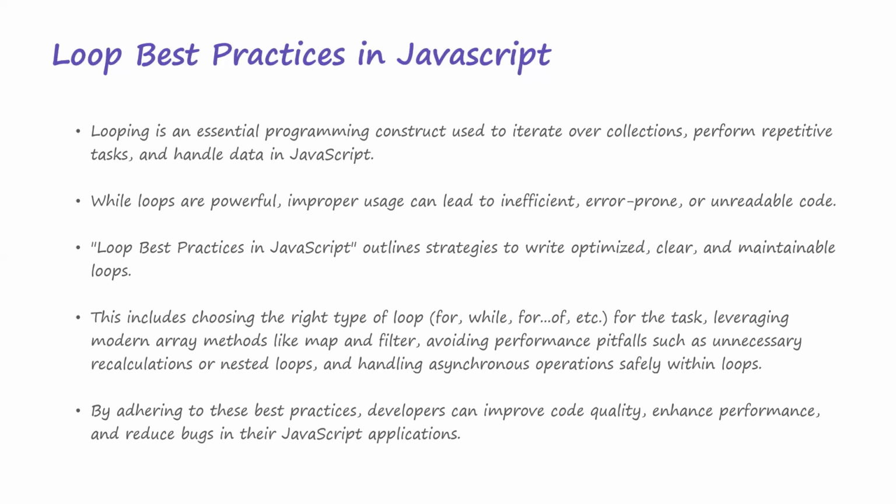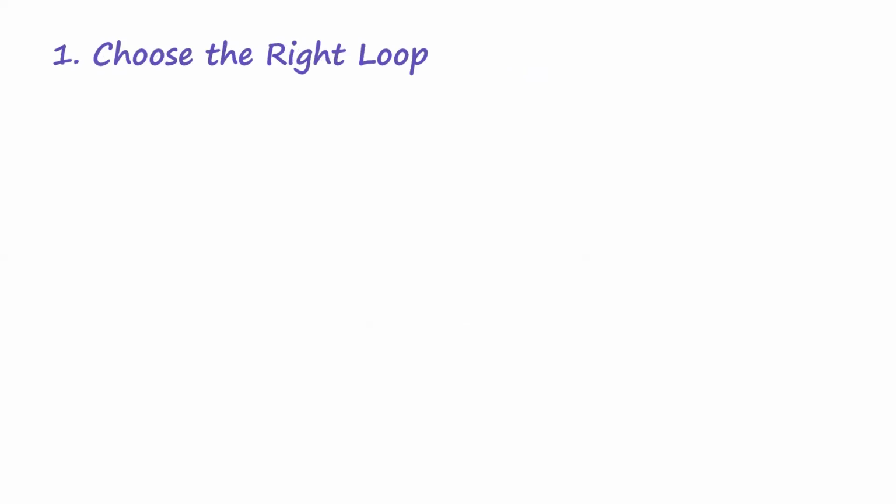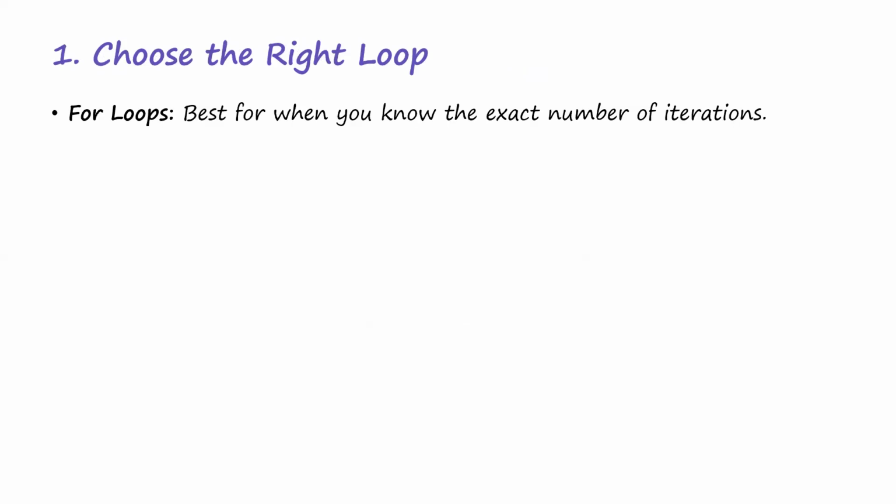It will make it easier for you to get jobs. So make it a habit of writing good code. It enhances performance and also reduces bugs in JavaScript applications. So when you understand all these things, you're going to write better programs. So the first one is choosing the right loop.